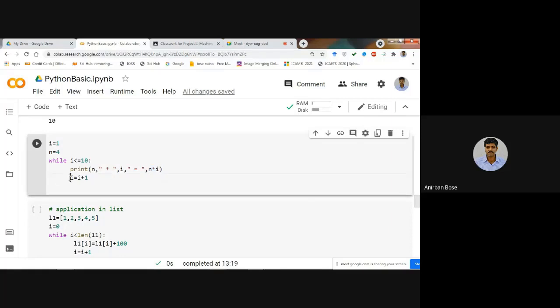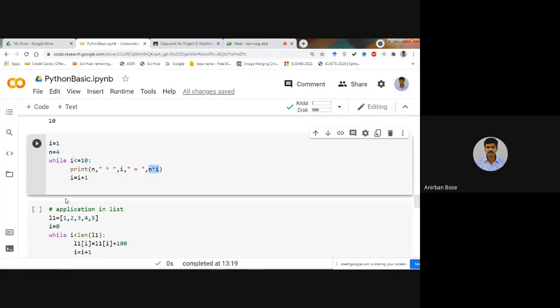Then it will go to the next line and it will become i is equal to i plus 1, so that means i will become 2 now, and again it will go within the while loop because it is satisfying this condition. So it will become 4 into 2, that is 8.